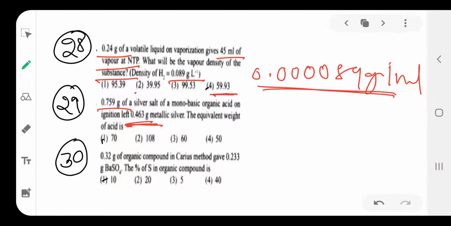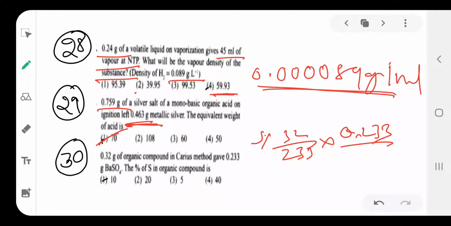Next, 0.32 gram of organic compound, Carius method, same formula for sulfur: 32 divided by 233 into the weight of barium sulfate, 0.233, divided by the weight of organic compound 0.32, into 100.